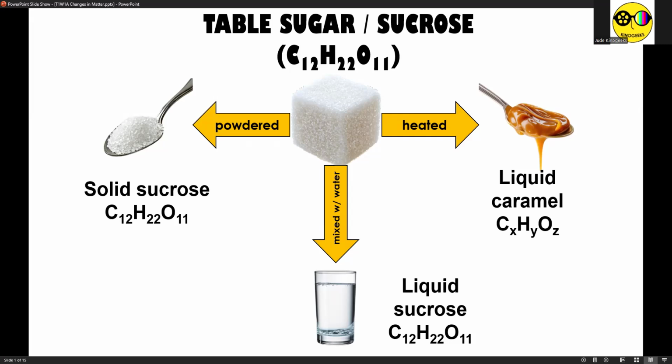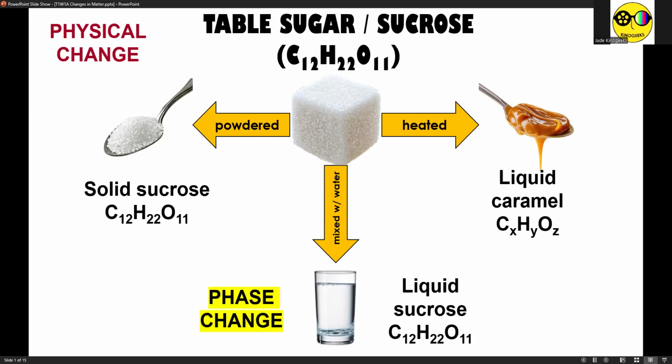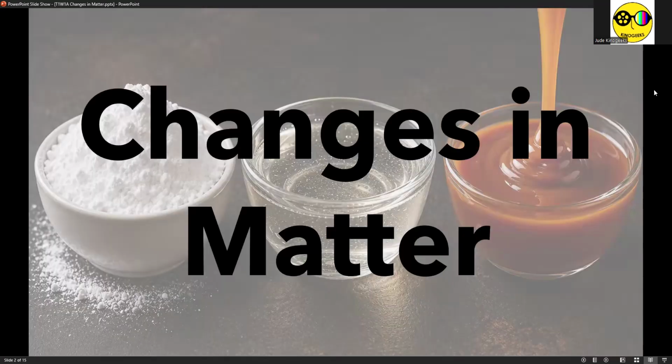So once you pulverize it to powdered sugar or powdered sucrose, it underwent physical change. When we mix it with water, it underwent phase change. And once we heat it up, it underwent chemical change. So what are the similarities and differences of physical, phase, and chemical change? We will find out as we delve into changes in matter.